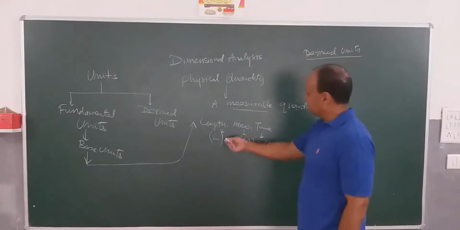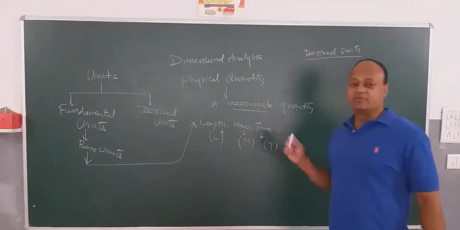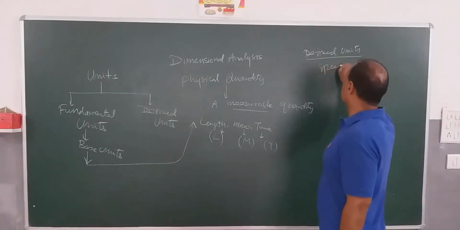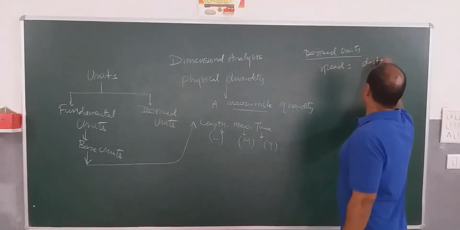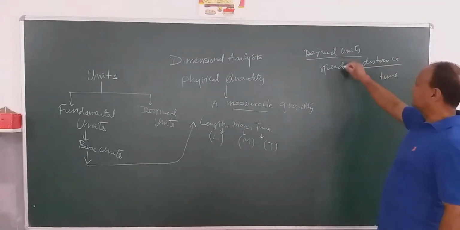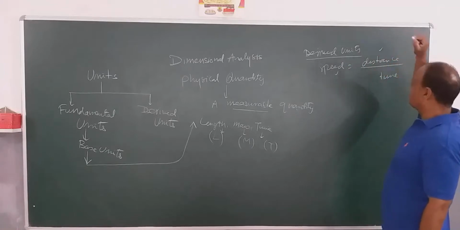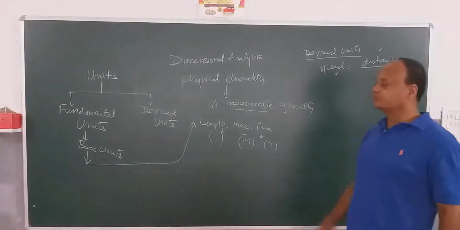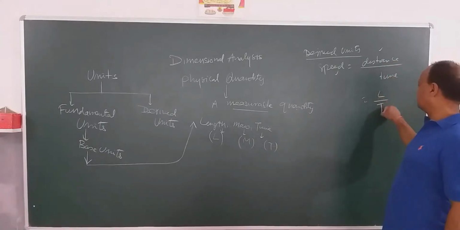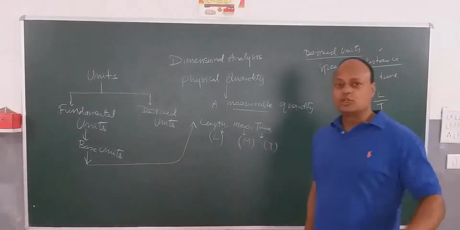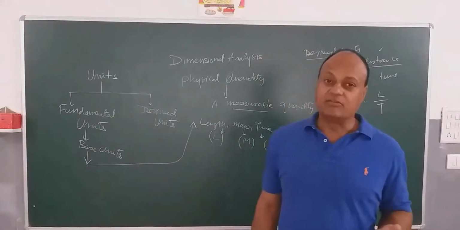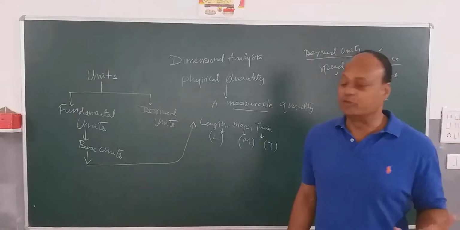If anything is not linked to length, mass and time, for the time being we will say they are derived units. For example, if I want to measure speed, speed is distance upon time. So you can clearly see the speed is depending upon two physical quantities: distance, which is L, and time, which is T. So everything else which is not length, mass and time, for the time being we will call derived units.